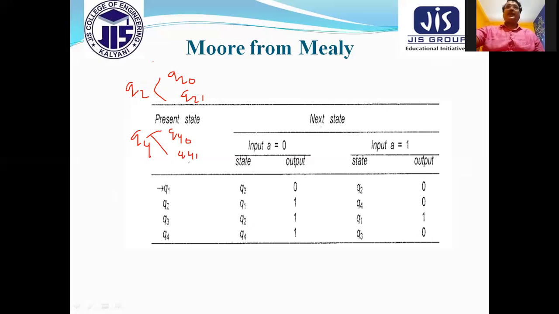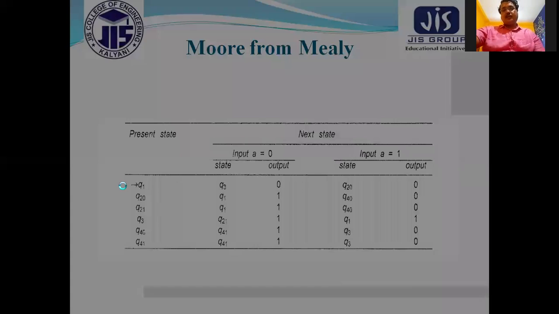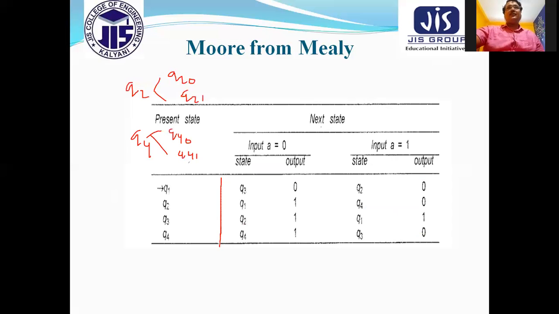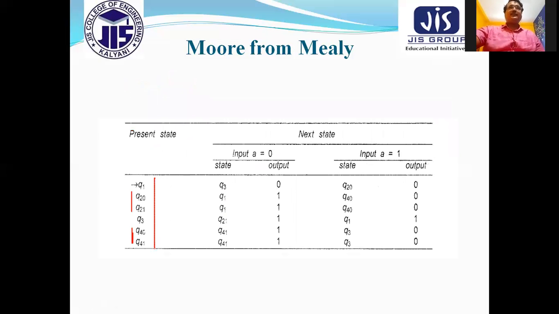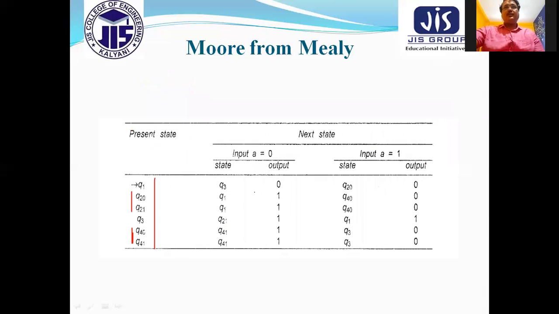In this way, we have to write. After writing this step, we have to divide in this way. You can see in this figure, first step after this one, we have to check this column. Whatever the different output is associated, we can divide according to that and write in this part. After writing, how can we write this state? It's very easy. Now we can go for Q1. What is the state? Q3 0.